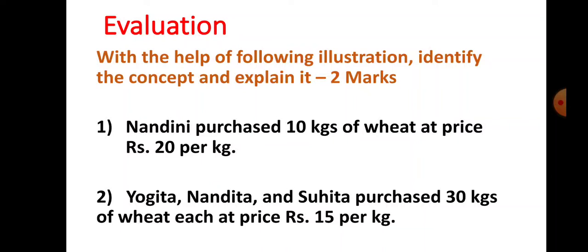So this example belongs to market demand. So what is the concept here? Here concept is market demand. So immediately you will get 1 mark for mentioning market demand and 1 mark for explanation of market demand.